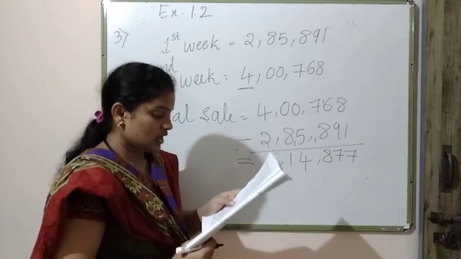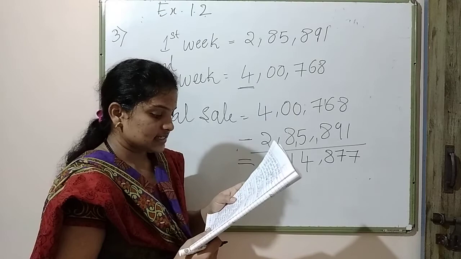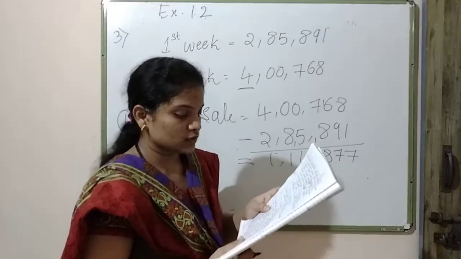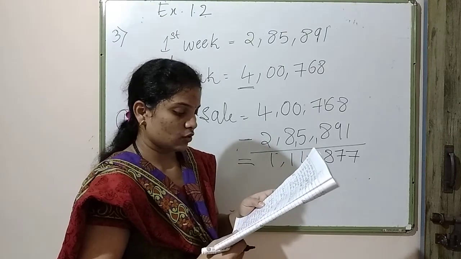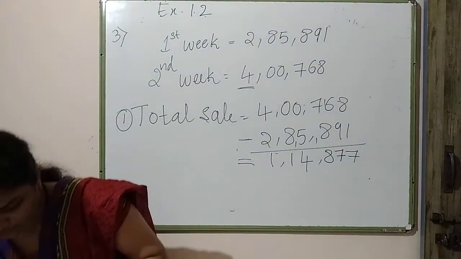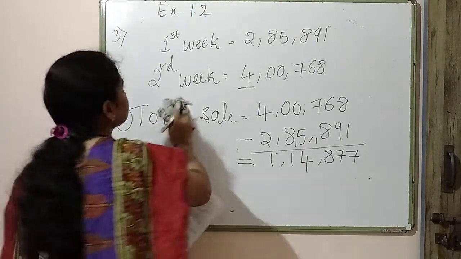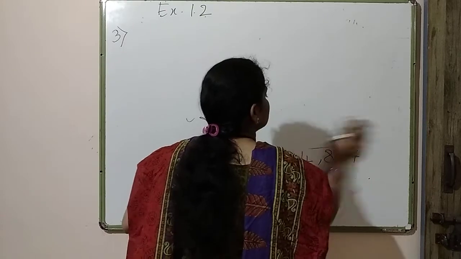Now let us see the one more. Find the difference between greatest and the least number that can be written using digits 6, 2, 7, 4, 3. Each digit only once it is used. So what we have to do is, we just have to, they have given the numbers, digits.